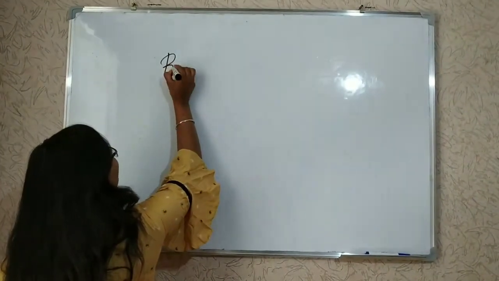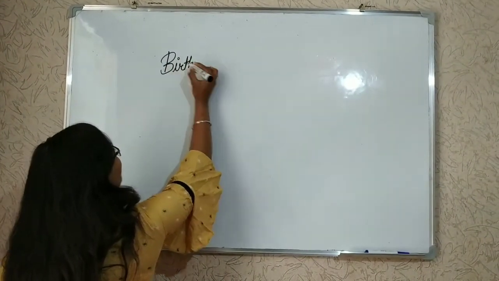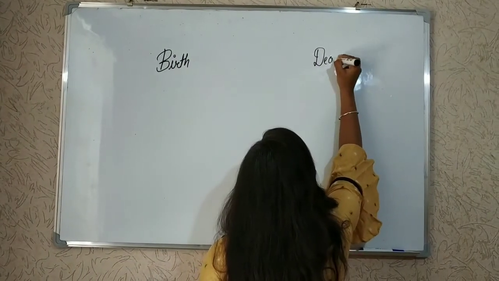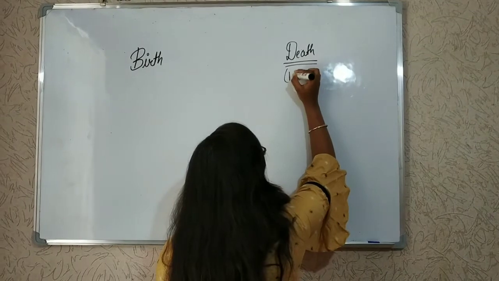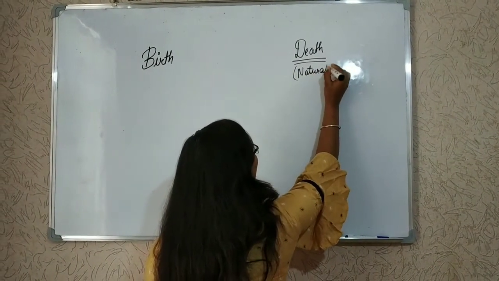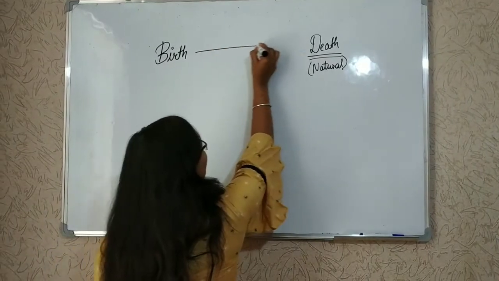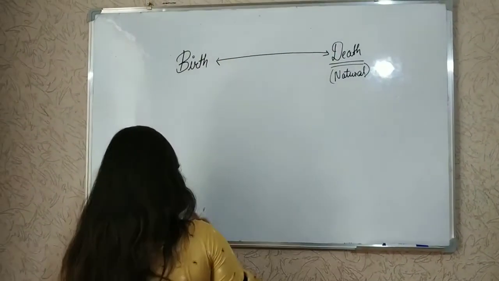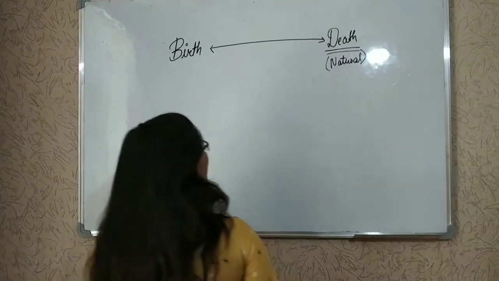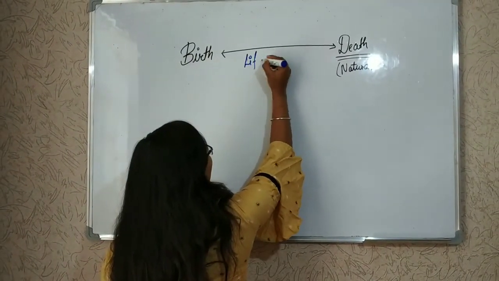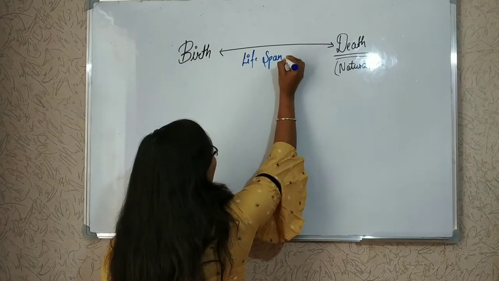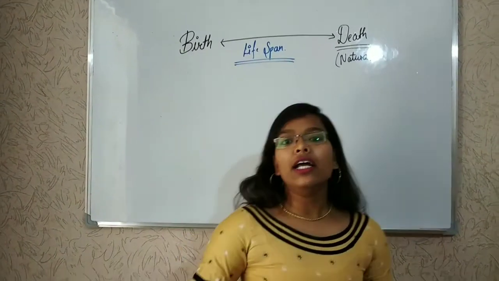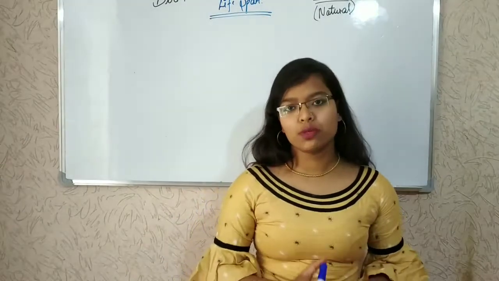Before coming to reproduction, we need to know that there is a time period between birth and natural death. This time period we call lifespan. Lifespan may vary from organism to organism or from species to species.